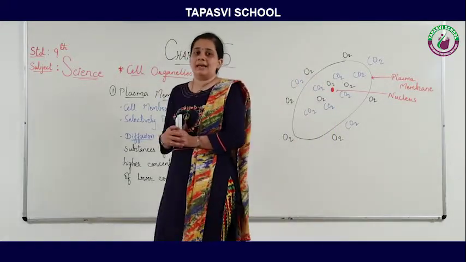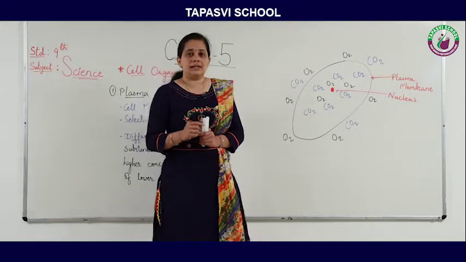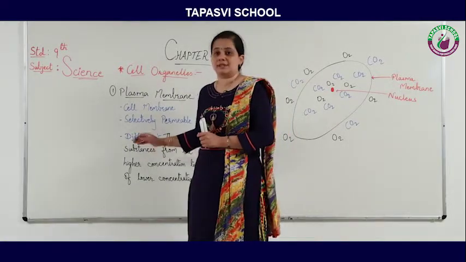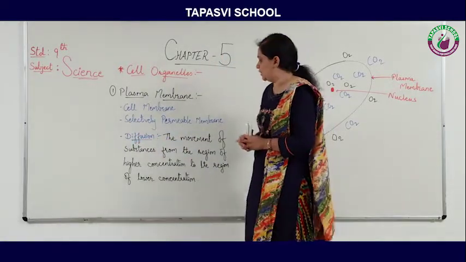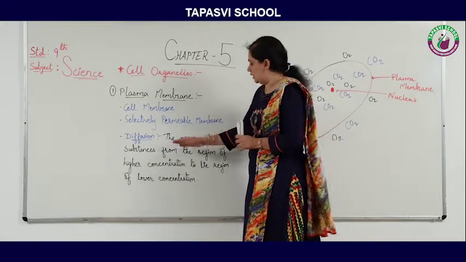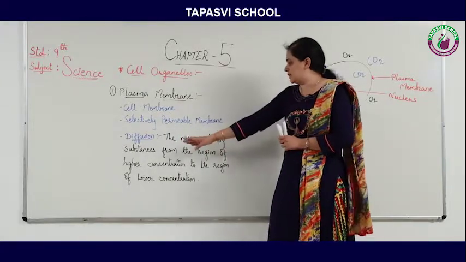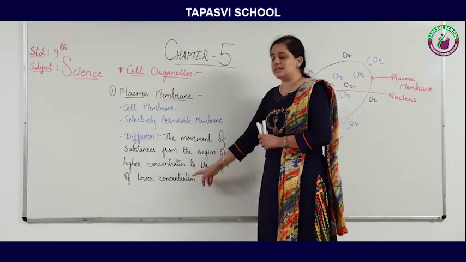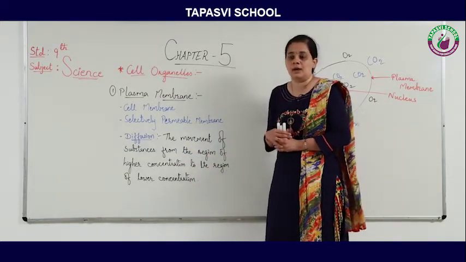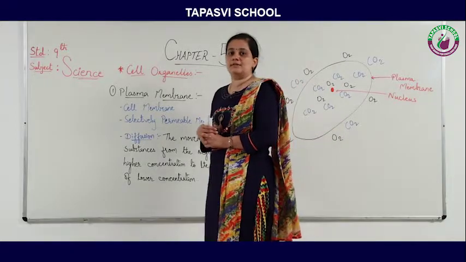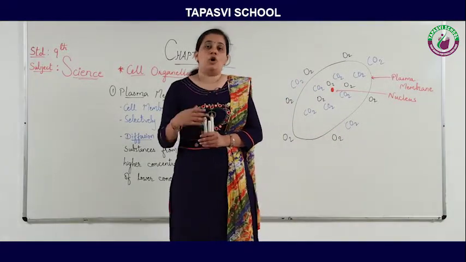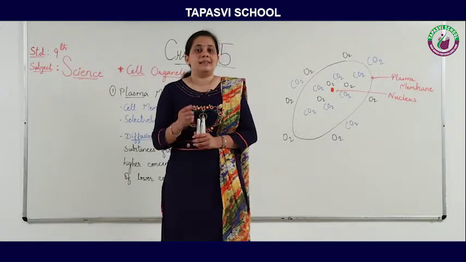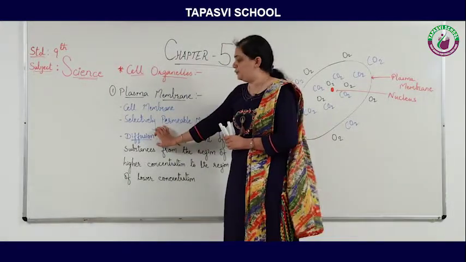The cell does diffusion. What is diffusion? The movement of substance from the region of higher concentration to the region of lower concentration. Means oxygen entering or exiting the cell is decided by diffusion.